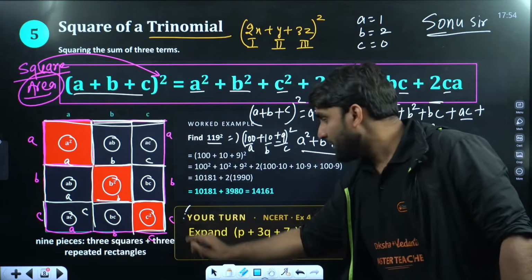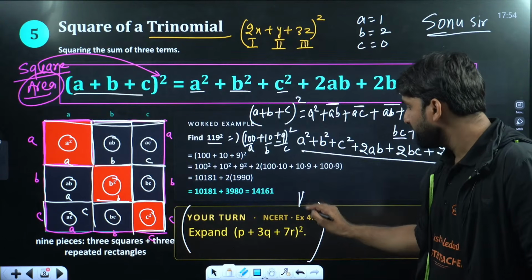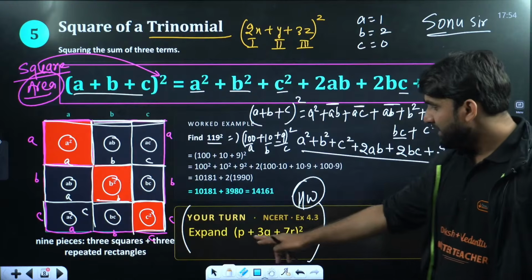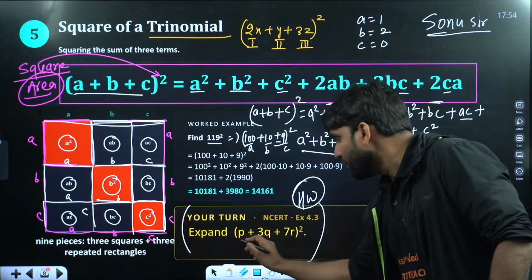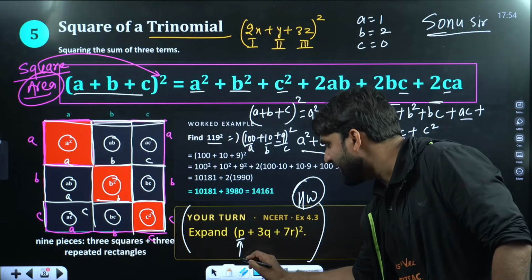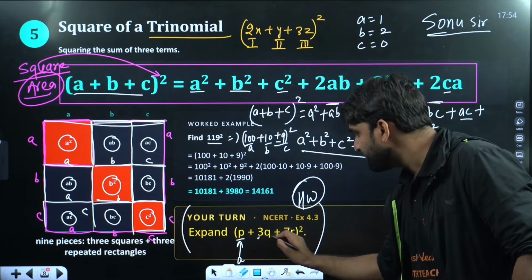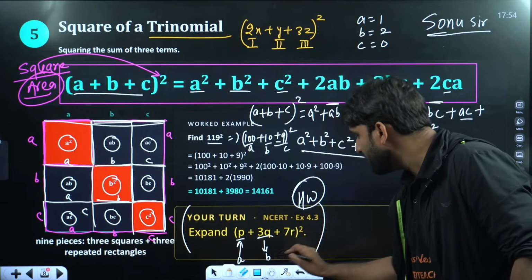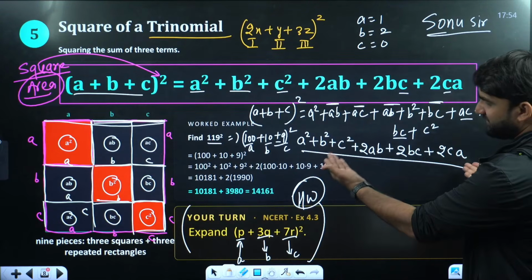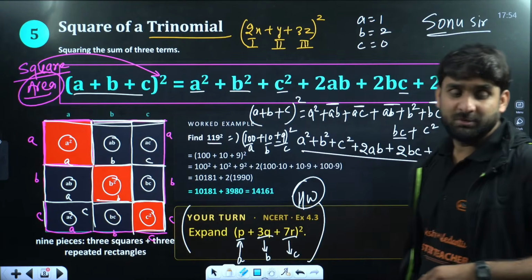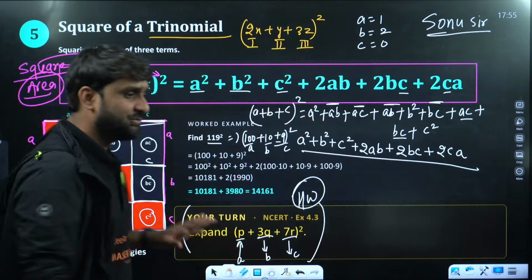And now one more homework for you, everyone. Look at the homework. You have to expand P plus 3Q plus 7R whole square. My dear, do one thing. You can assume, imagine P as A, 3Q as B, and 7R as C. And you have the expansion A square plus B square plus C square plus 2AB plus 2BC plus 2CA. Right, so this is the question here.